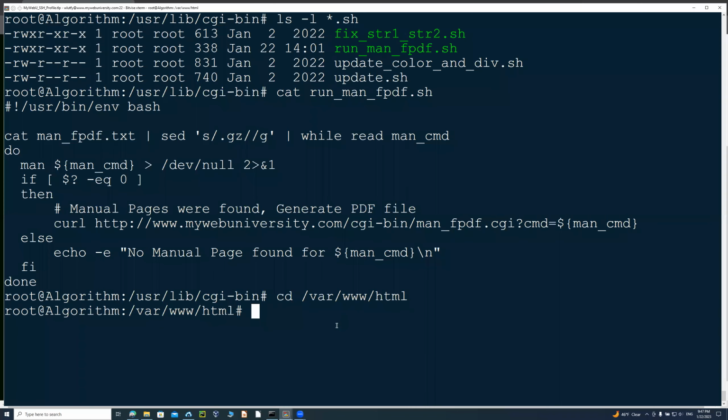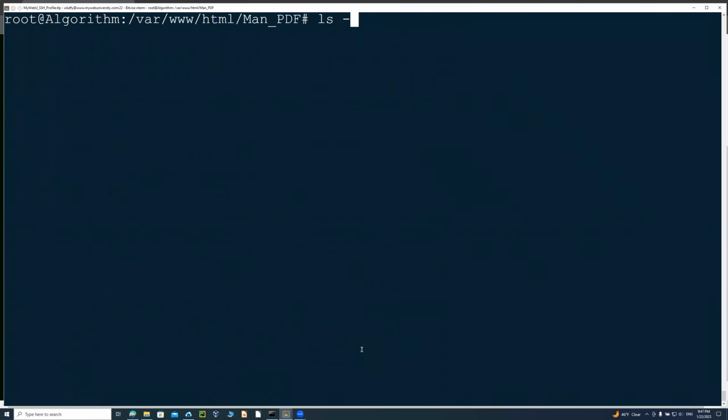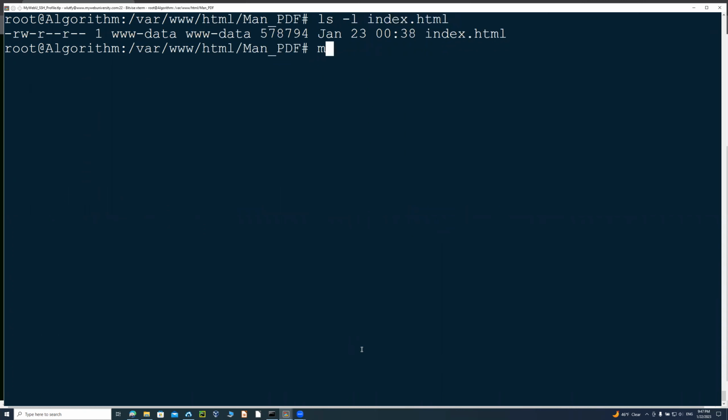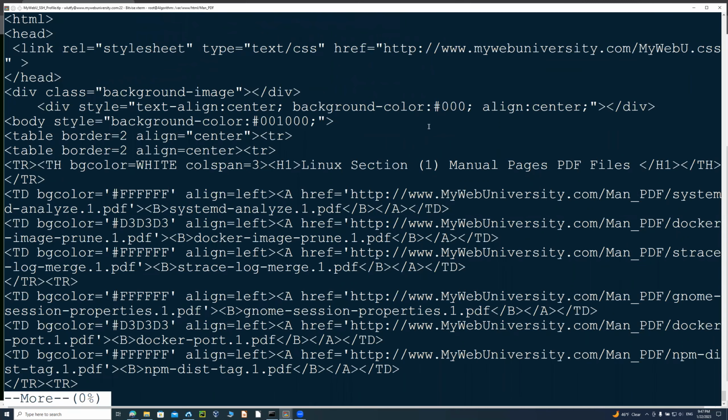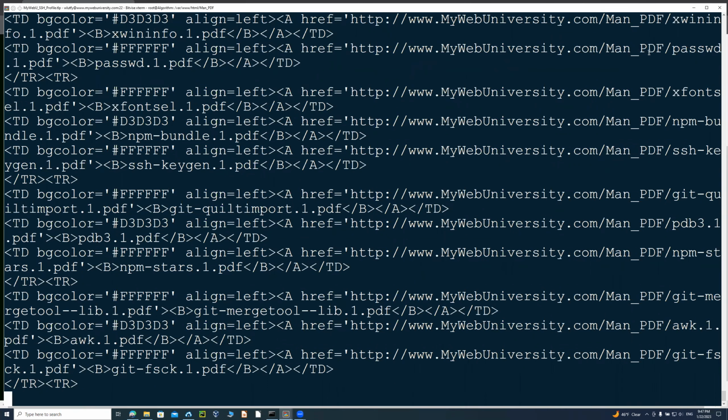That's what I'm saying. So here we already did it, and now we have an HTML file on the man_pdf directory. Let me just go man_pdf uppercase, clear the screen here. And then notice that index.html is there. I just produced it, and it is January 23rd, as you can see, today. And you see this is the HTML version of that file that we just generated. It is huge, right? You can see that it is tables and tables.